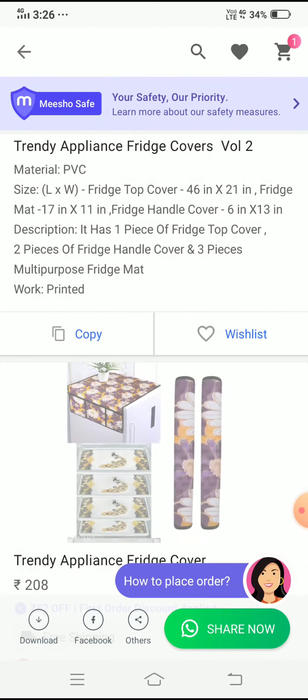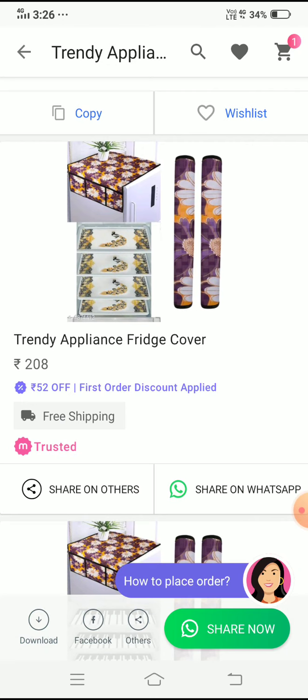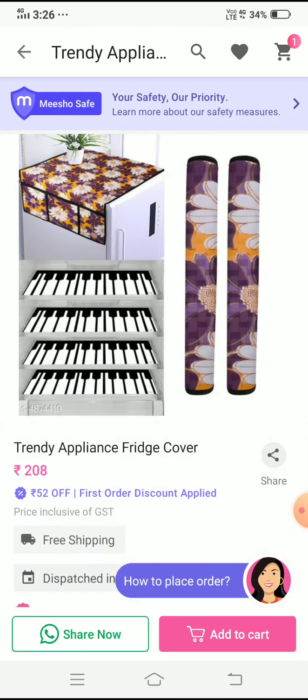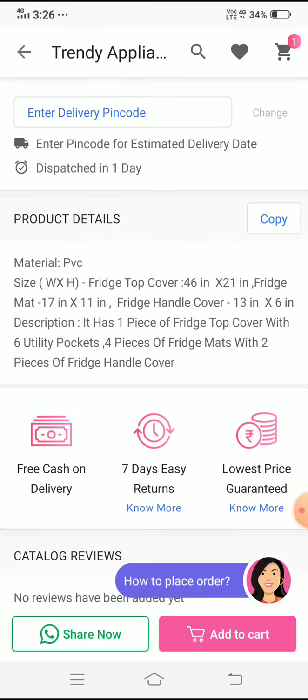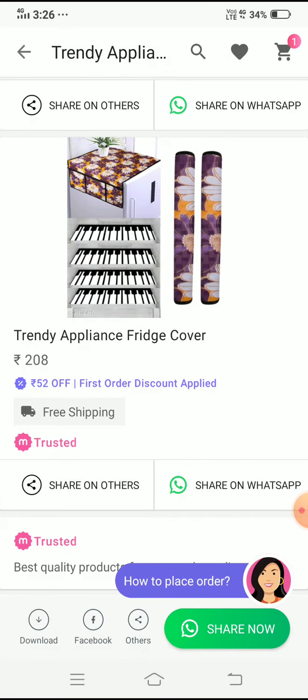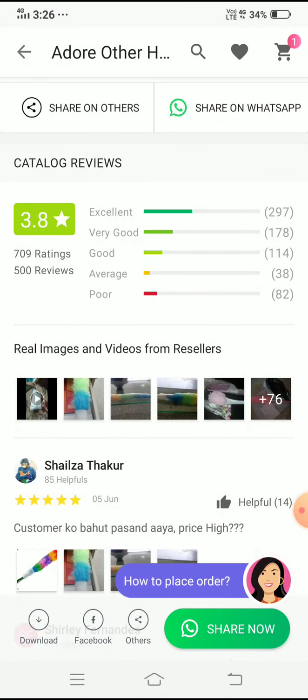Suppose we like this, we can share, download, and post these pictures on Facebook also, so that they can't know our price money, but they choose the quality and color whatever they like, so that we can earn money from Meesho. This is the best advantage in the Meesho app.